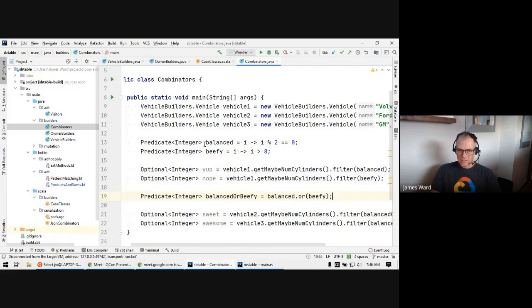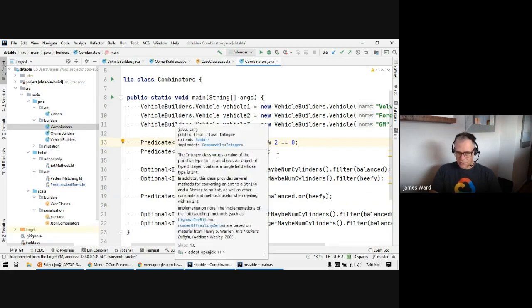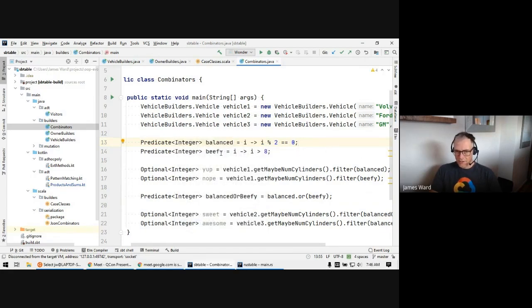So for instance, let's say I have a function and I'm still working with my vehicles, and my function is called balanced, and what it does is it basically just says, is this thing even? So that's assembling my function. So this is now a predicate of integer. And then we have another one called beefy.